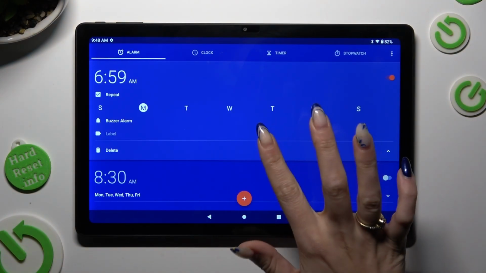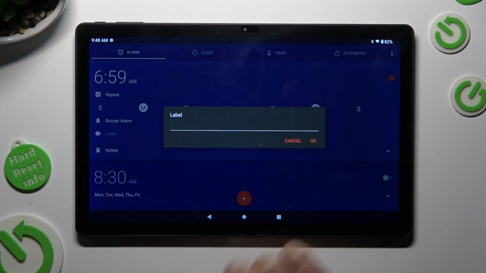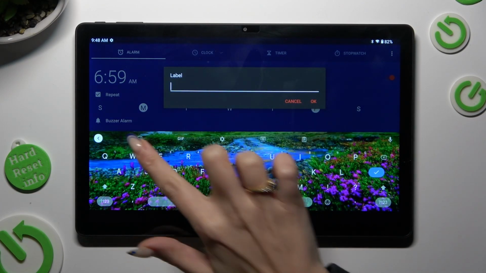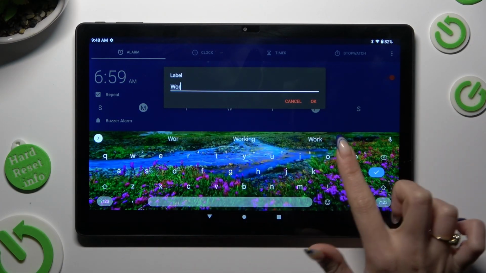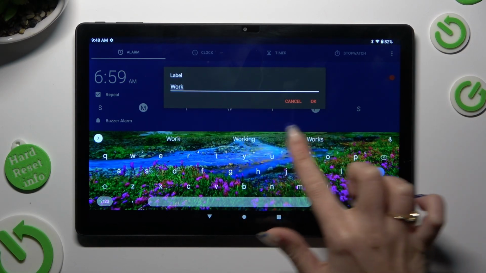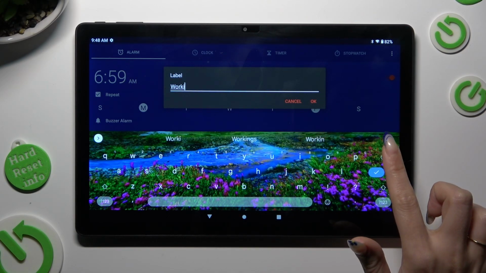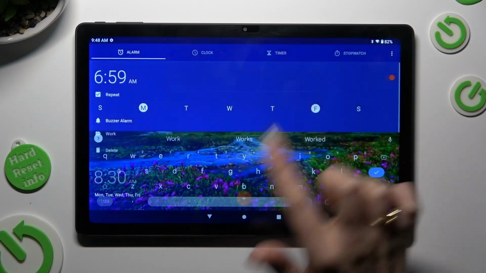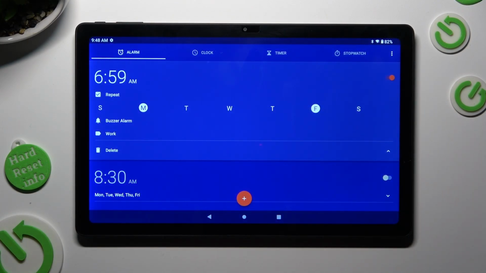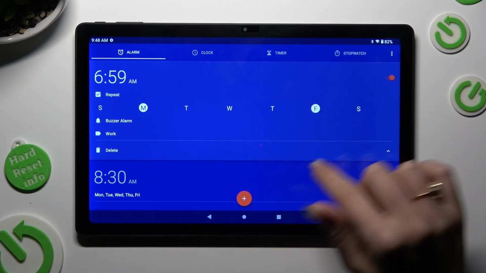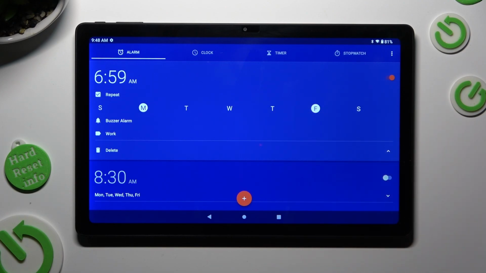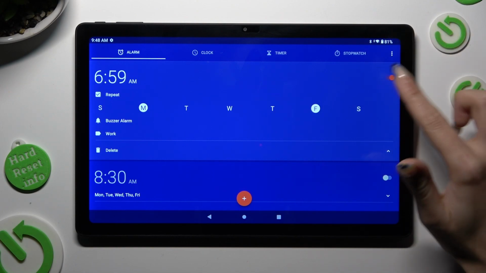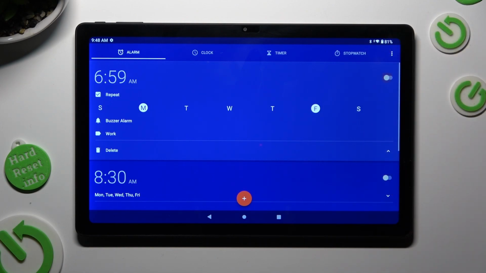Now click on Label. You can label your alarm however you wish to if you wish to, and then to save it, hit OK. As you can see, after that, my alarm was successfully created. If you wish to switch it off completely, tap on this switcher next to it. You can turn it back on the same way.